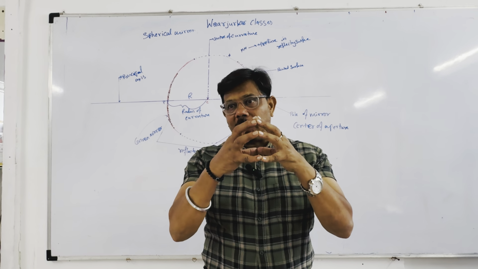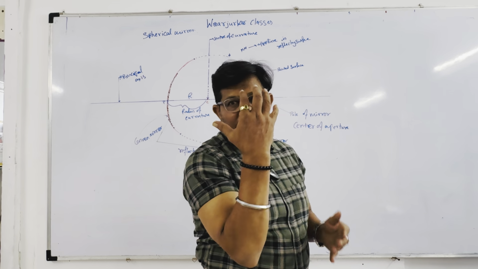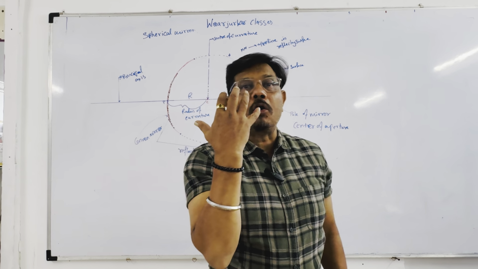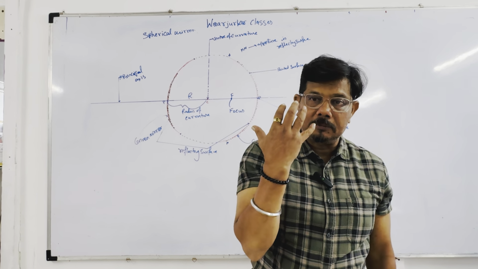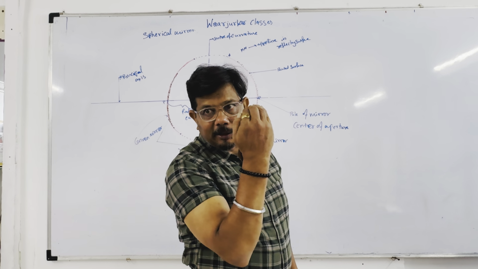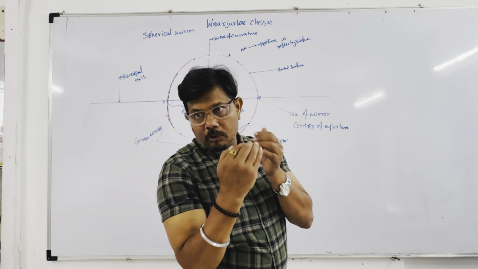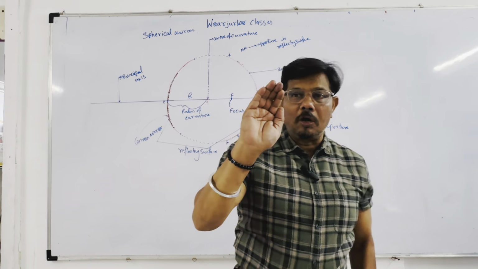When you paint inside and you see from this side, this is a convex mirror. If you paint from this side and look at your face from this side, it will be a concave mirror. If you see the Nag in front of you, that is a concave mirror. If you see the Nag or cobra from the back side, that will be a convex mirror. Okay, this is concave, this is convex.